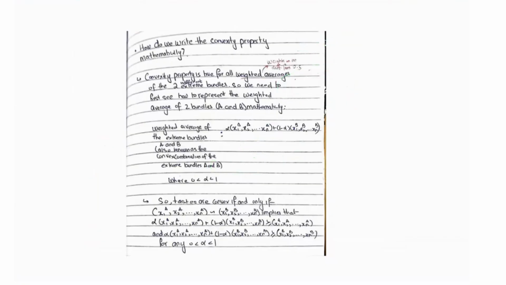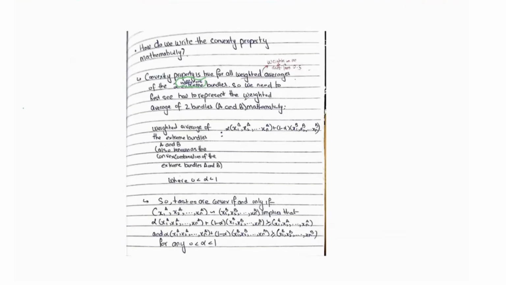Before we write the convexity property mathematically, it's important to note the convexity property is true for all weighted averages of the two indifferent bundles. Again, the keyword here is indifferent. The two bundles to apply convexity have to be indifferent to each other. So it's true for all weighted averages. The weights don't necessarily have to be 0.5. The averages that we talk about in the convexity property could be any weighted average.